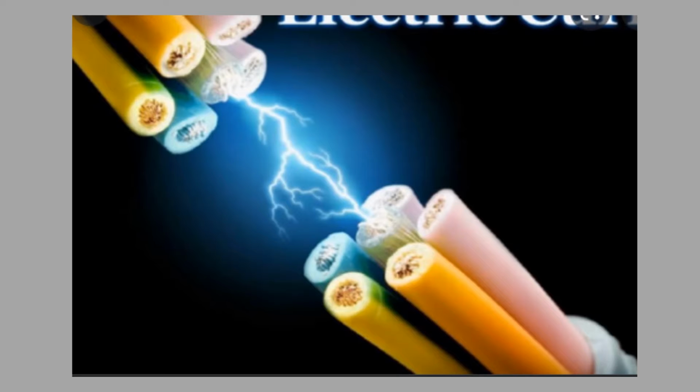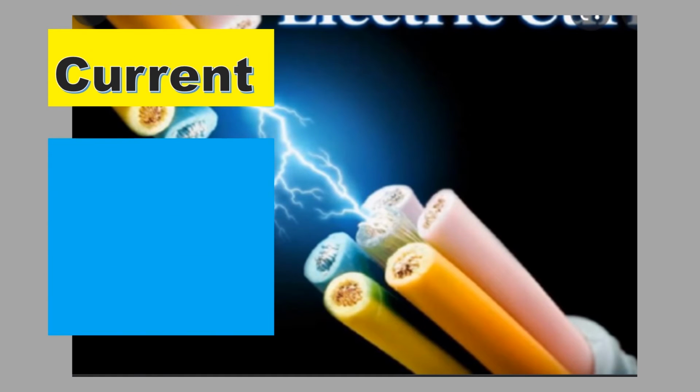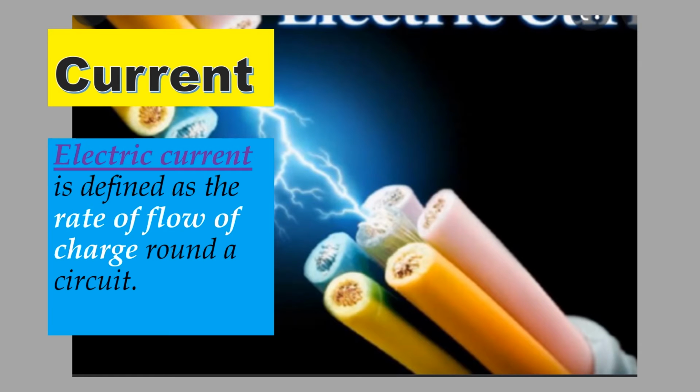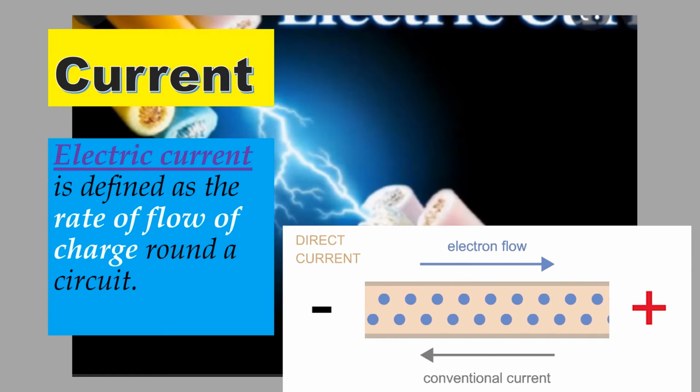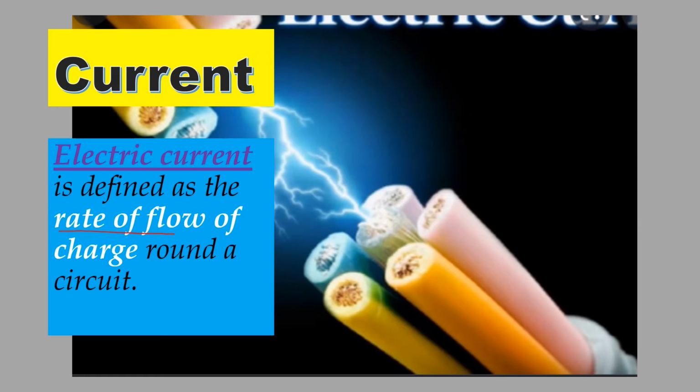What is current? Like we have emphasized, whenever you have electricity flowing, then we have what we call electric current. So to define electric current, we are saying it is defined as the rate of flow of charge around a circuit. We must emphasize the word rate. In other words, if you have an open circuit, we don't expect current to flow in that circuit the moment the circuit is open. So we only have electric current flowing in the circuit when it is a closed circuit.